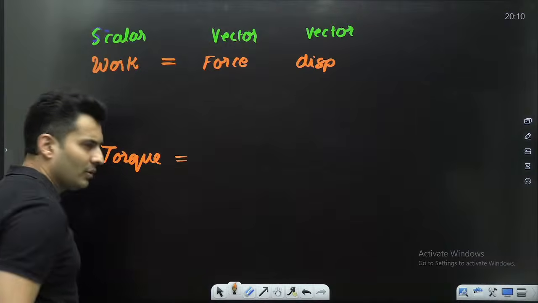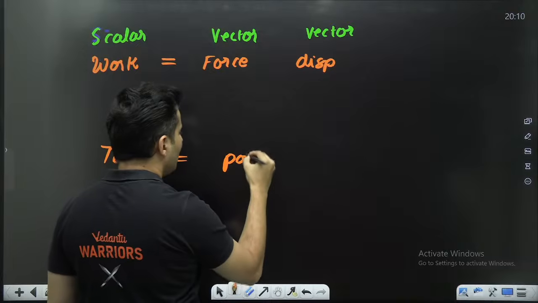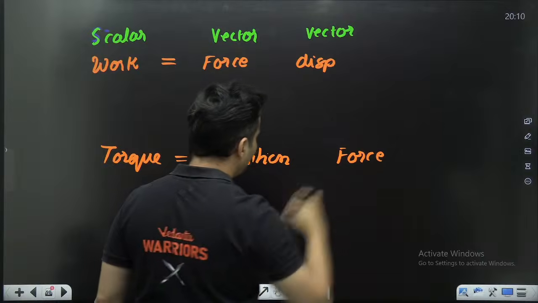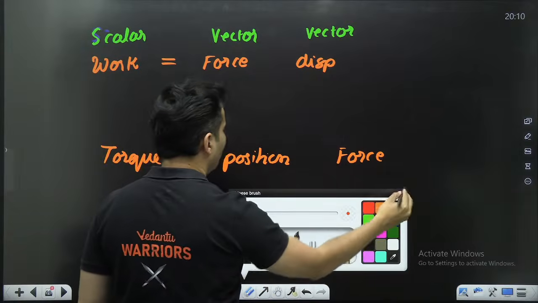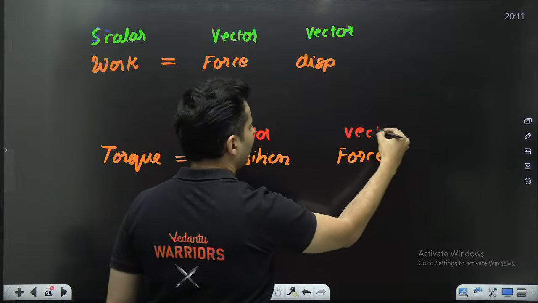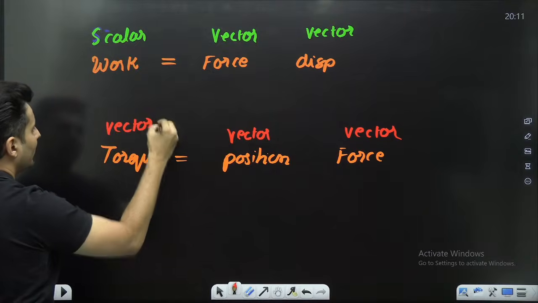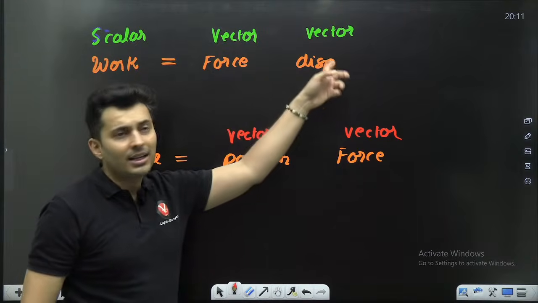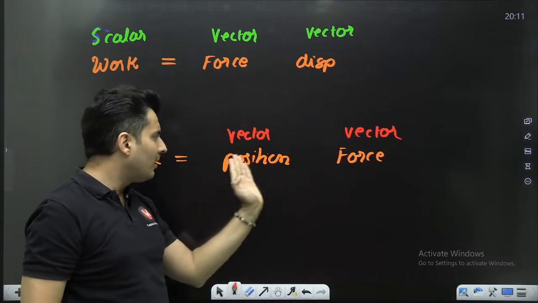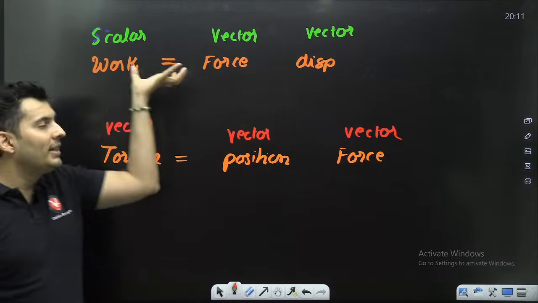Don't worry about what torque is if you don't know it. You will see it is nothing but the multiplication of the position with the force. Now we know position is a vector quantity. Force is also a vector quantity. And torque also happens to be a vector quantity. So the same force with a displacement gives a scalar. The same force with a position, which is a vector, gives me another vector.